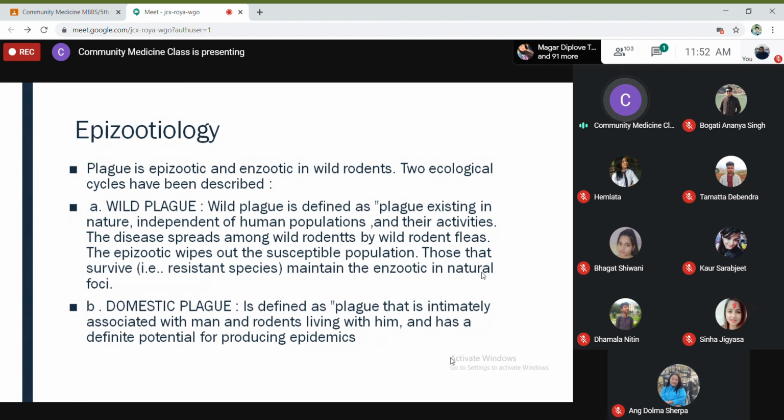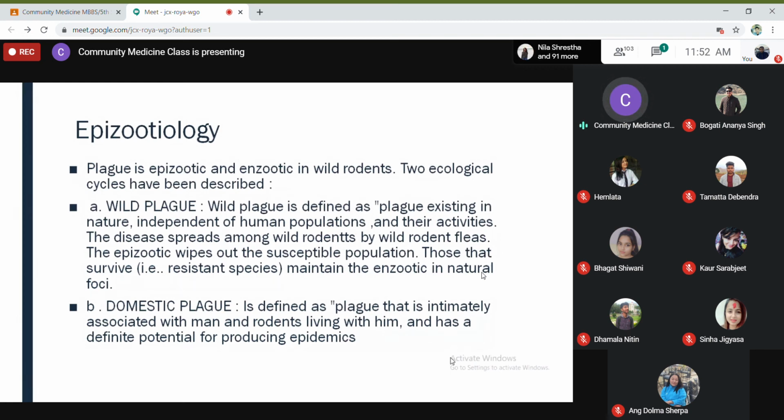In wild plague, wild rodents get affected by the bacteria, Yersinia. Then the rodent fleas, while ingesting blood, get infected, and through rodent fleas human beings get infected. So where there is involvement of wild rodents and wild fleas, it is called wild plague.